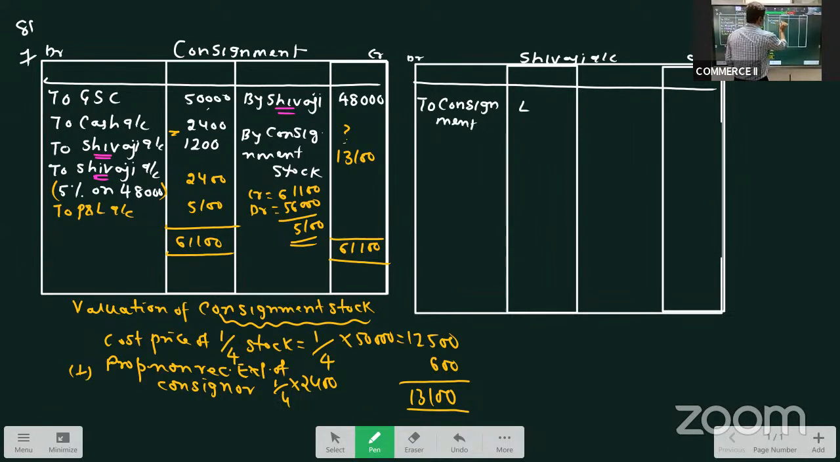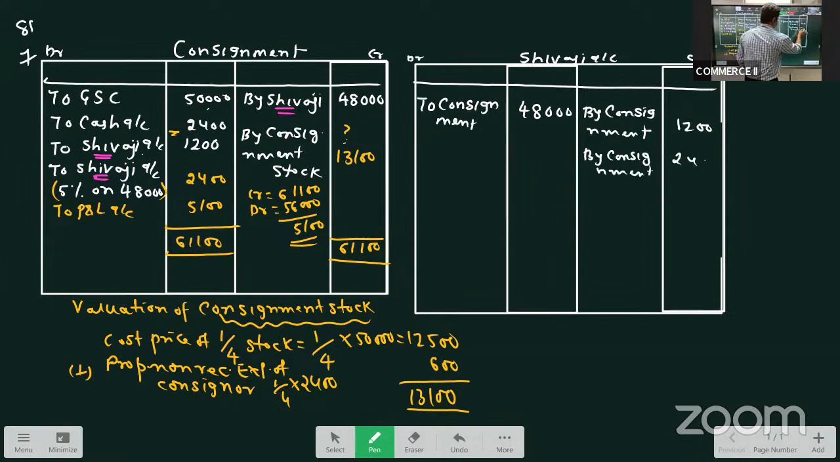To consignment, 48,000. And this 1,200 will appear again on the credit side as by consignment, 1,200. These are the expenses. Again, by consignment, this is the commission, 2,400. Now balance it. 48,000 on the debit side. Write the same amount here.